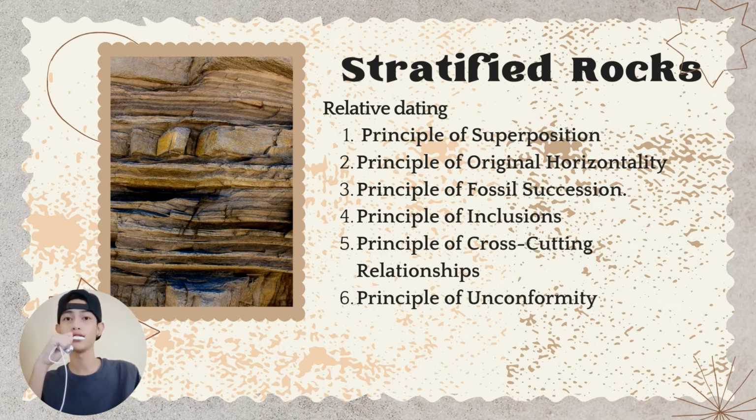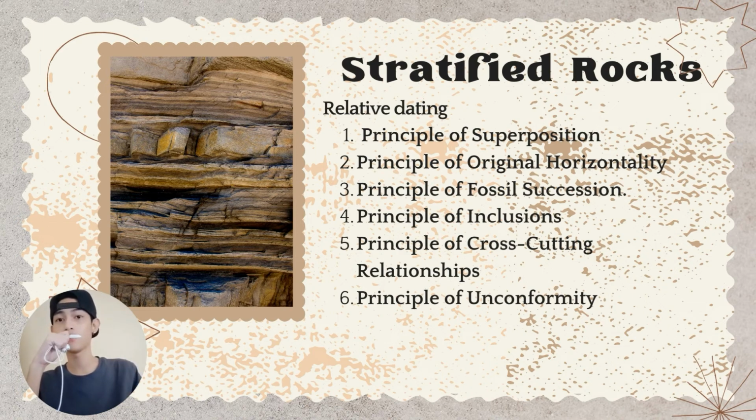Sometimes the strata is tilted, so geologists must carefully study the strata to figure out which layers were laid down first. Third, principle of fossil succession. Strata that contain fossils of the same types must be approximately the same age. Fourth, principle of inclusions. When one rock is enclosed within another, the enclosed rock should be older. Fifth, principle of cross-cutting relationships. Anything that cuts through a rock must be younger than the rock it cuts through.